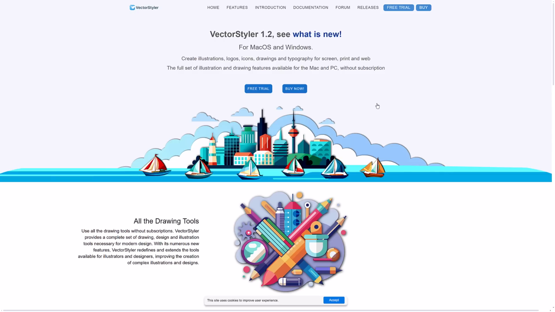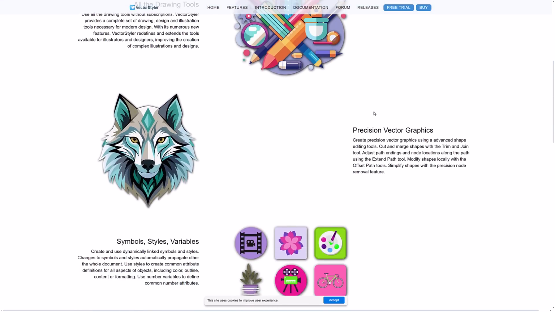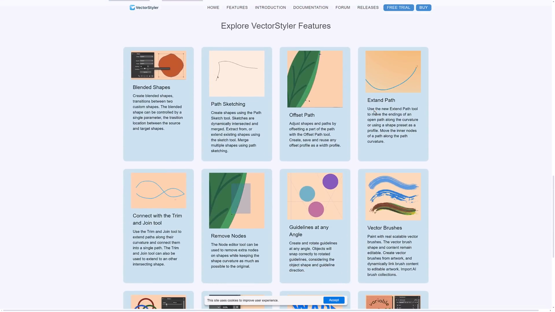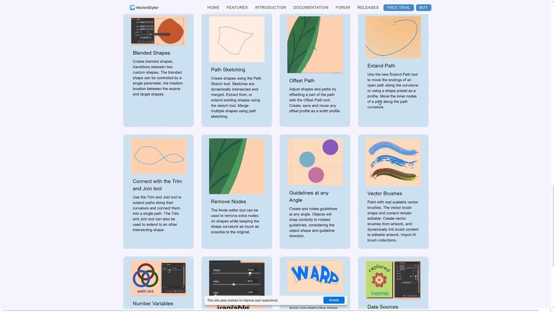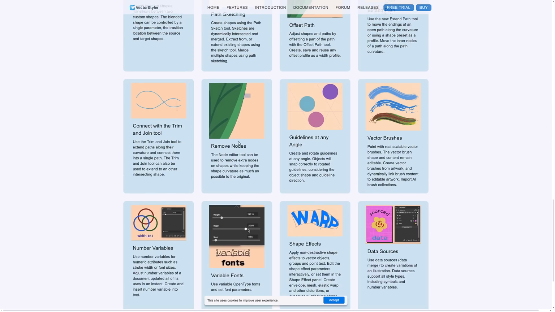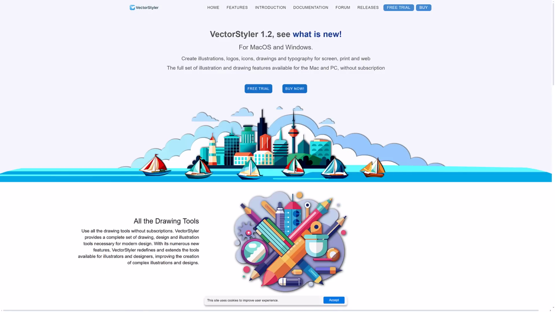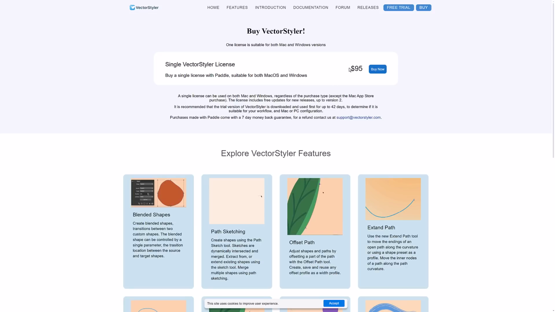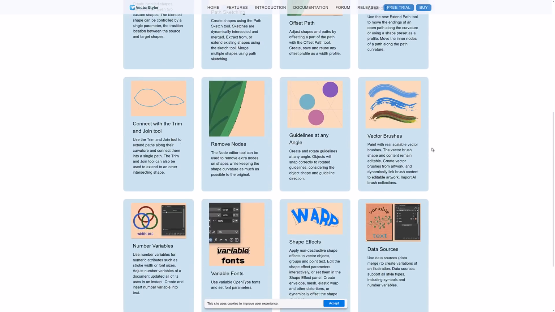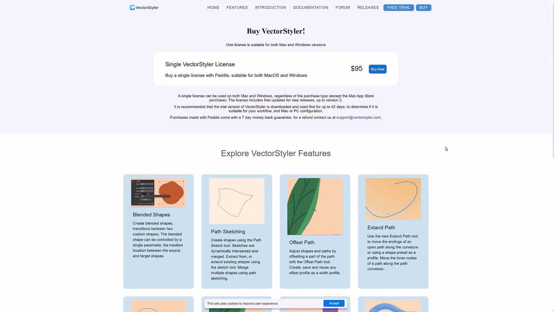A new one, again, I have zero experience with, I'm going to check this one out in the future, is Vector Styler. This is available for Mac and Windows. There is a free trial available if you want to go ahead and check it out. It seems to be a little bit on the easier, more accessible side of things, but it is your typical vector graphics drawing type app. You can see the features available in this guide right here. Again, Vector Styler isn't one that I've actually checked out, so I don't even know the price of this. So it's a one-time purchase of $95. Haven't used it myself. If you have tried Vector Styler, let me know in the comments down below what you thought of the experience. Again, I will cover this at some point in the future on the channel.